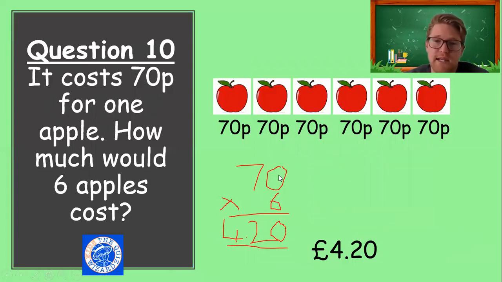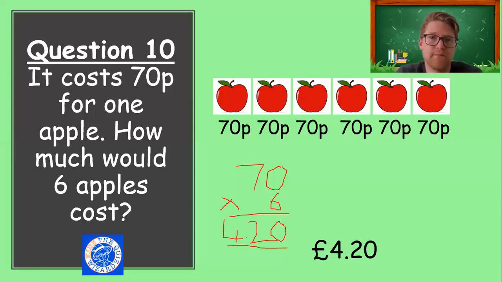So 70 times 6. 6 times 0 is 0. 6 times 7: 7, 14, 21, 28, 35, 42. So we'd write 42 in here, but it's not 70, it's 0.7 because it's 70p. So we need to remember our decimal place. So the answer would be £4.20. Really well done if you got that one at home.